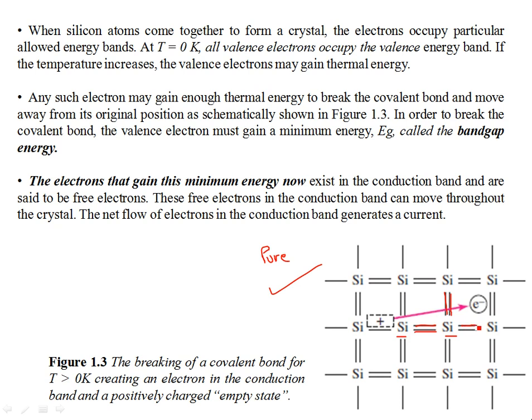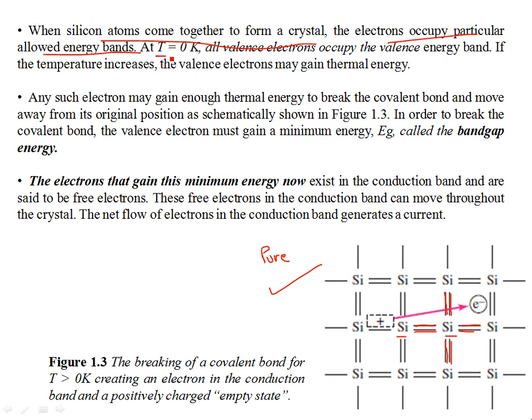In the process of this formation, an atom achieves stability, and the electrons that are bonded with the neighboring 4 silicon atoms are said to be occupying a certain energy band. When silicon atoms come together to form crystals, the electrons occupy particular allowed energy bands. They're only allowed to occupy those. The outermost electrons, or the valence electrons, occur in valence energy bands.